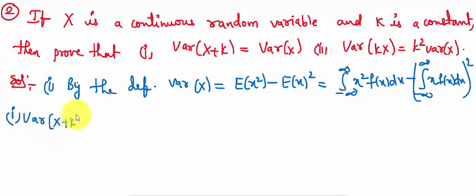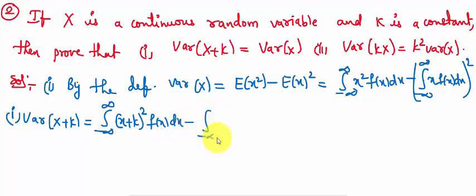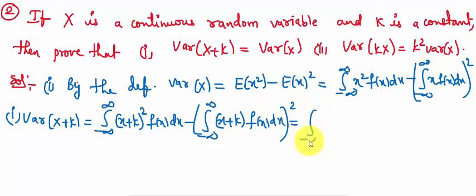x plus k is equal to integral minus infinity to infinity x plus k whole square f of x dx minus integral minus infinity to infinity x plus k into f of x dx whole square. It is equal to integral minus infinity to infinity, a plus b whole square expansion, x square plus 2xk plus k square into f of x dx